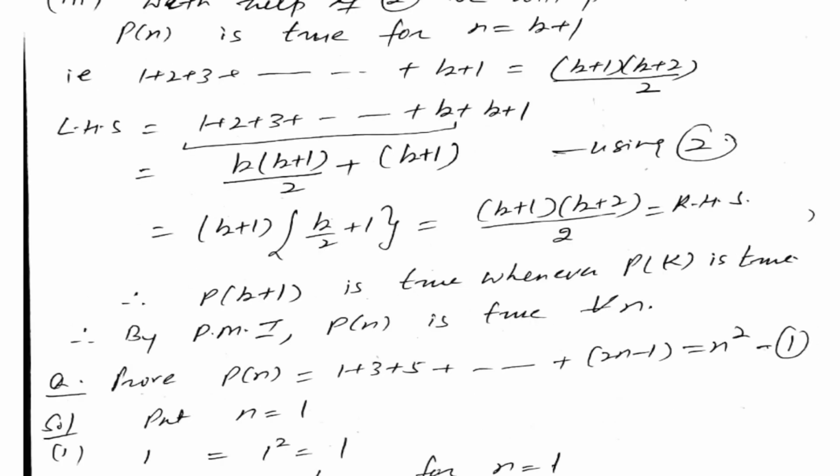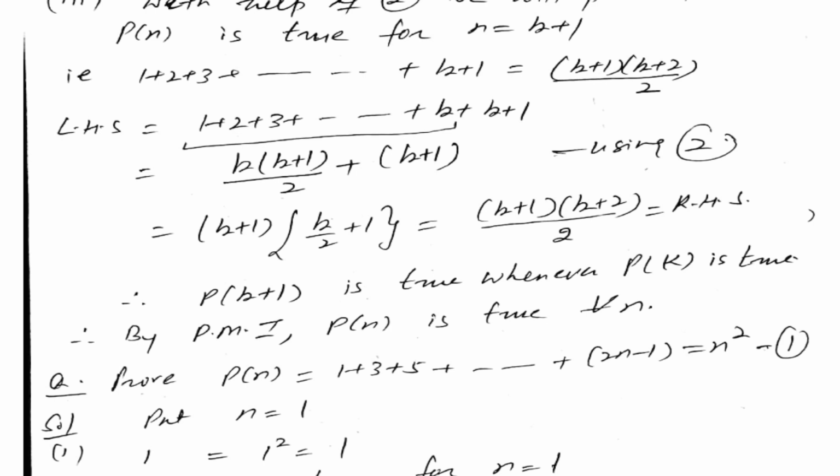With the help of 2, we will prove that Pn is true for n equal to k plus 1. It means 1 plus 2 plus 3 up to k plus 1 equal to what? (k plus 1)(k plus 2) upon 2. This we have to prove with the help of second step. Always the third step will be done with the help of second step. Now this we have to prove, left hand side equal to right hand side.